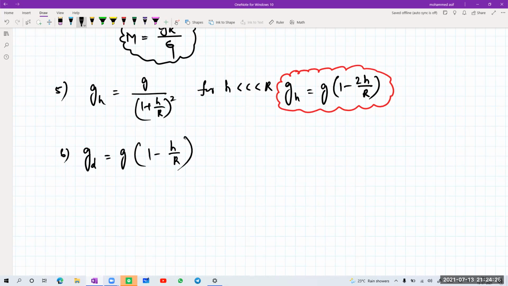Yes, sir. These are the important, very famous relations which you need to remember every time, and they should always be on the tip of your fingers. So g at a certain depth is equal to g into 1 minus h by R, and g at a certain height is equal to g into 1 minus 2h by R. I hope you are clear with this one.